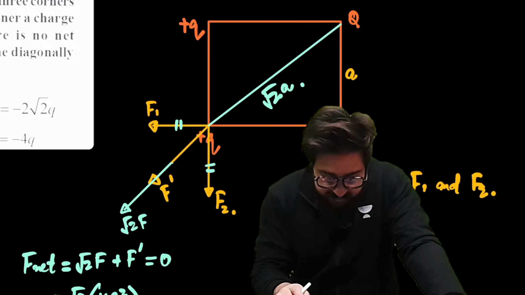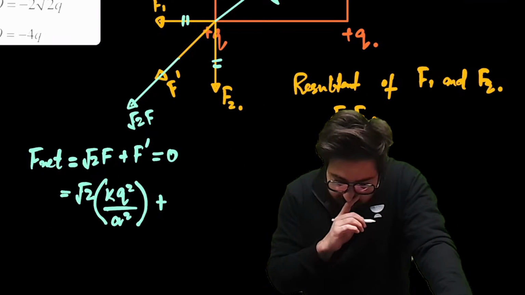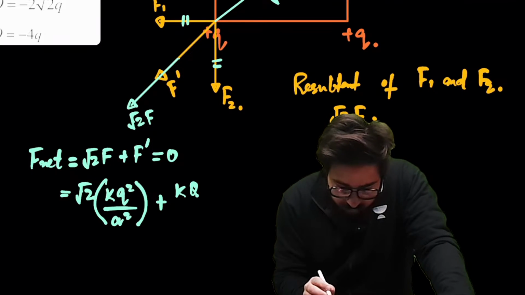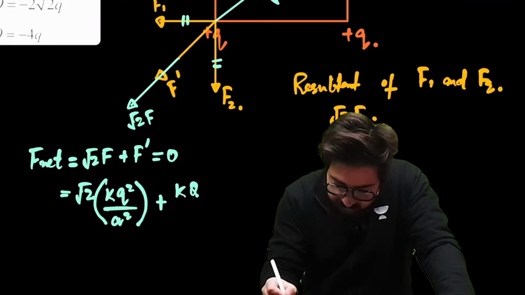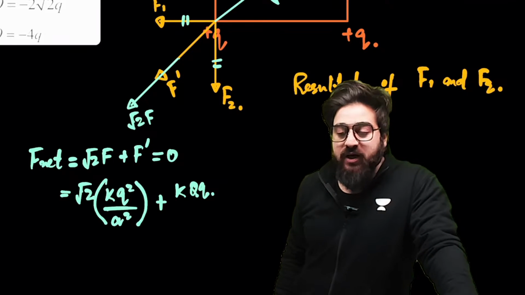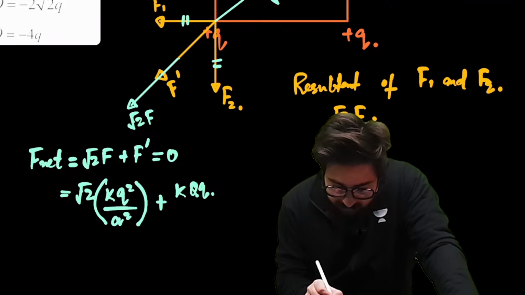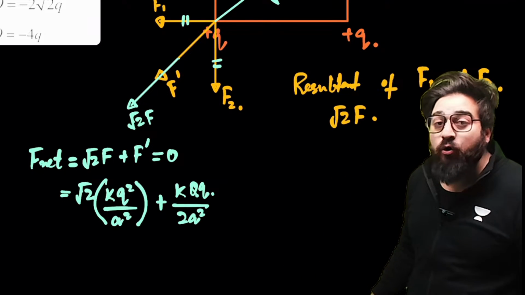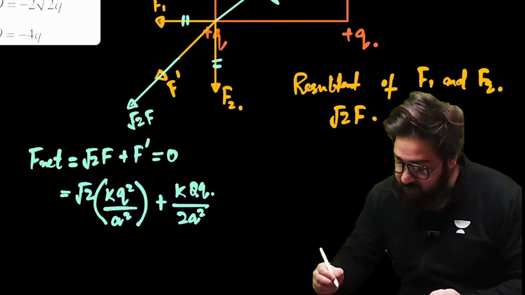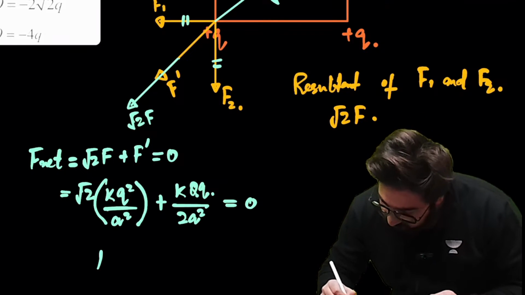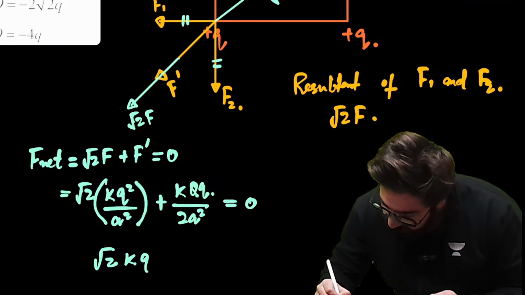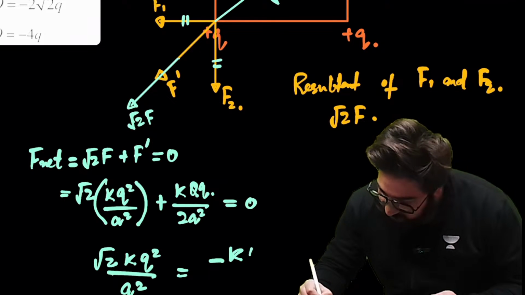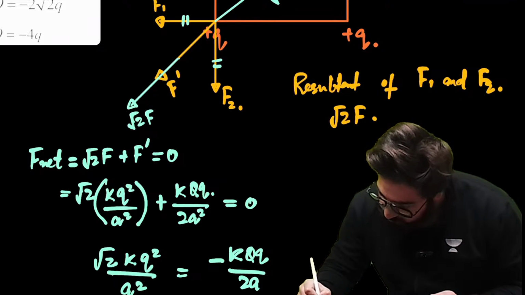Diagonal. So I can say this will be simply K, this is Q, and then this will be this Q, because one charge is small q, other charge is capital Q, divided by 2A square, because it is √2A whole square. That will be 2A square, and make it equal to 0. Now we can say √2KQ square divided by A square will be equal to minus KQq divided by 2A square.